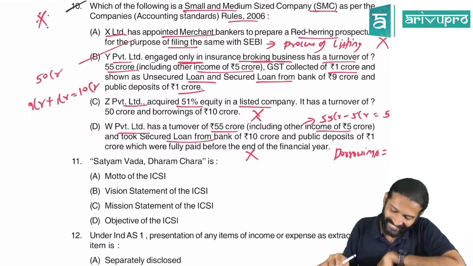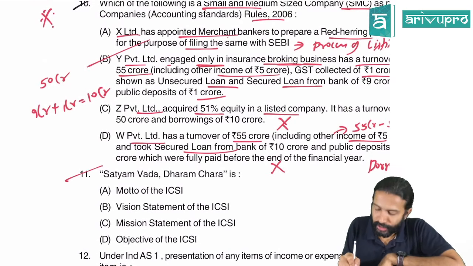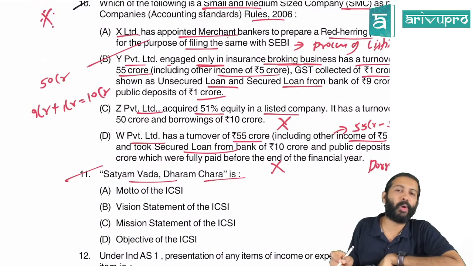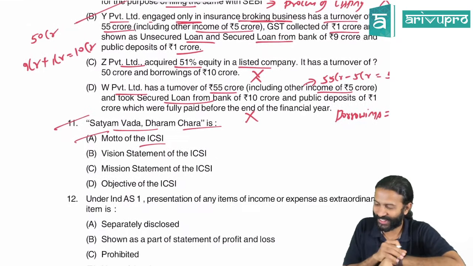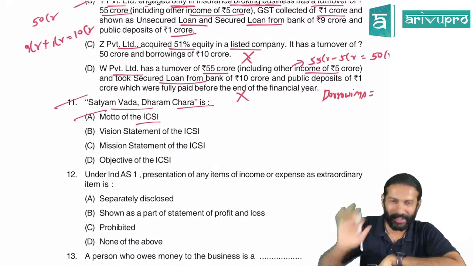Okay. Done. 11th question. Satyam Vada Dharmam Chara is the motto of our institute. Motto of ICSI. See, that also they are asking in accounts paper. Don't forget the motto and all.